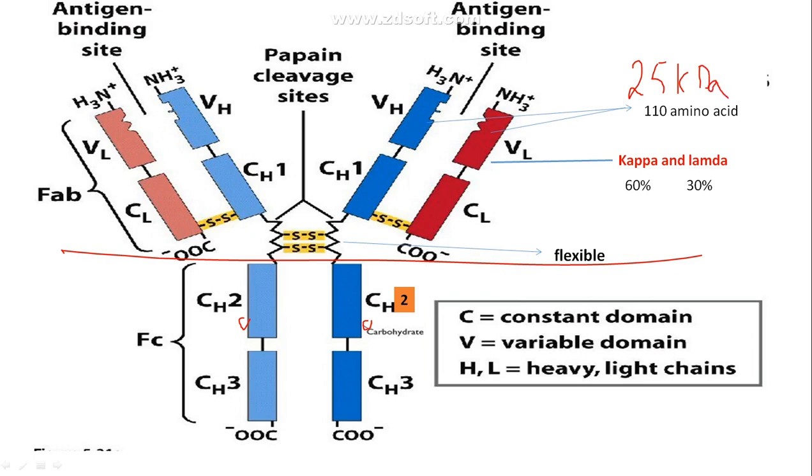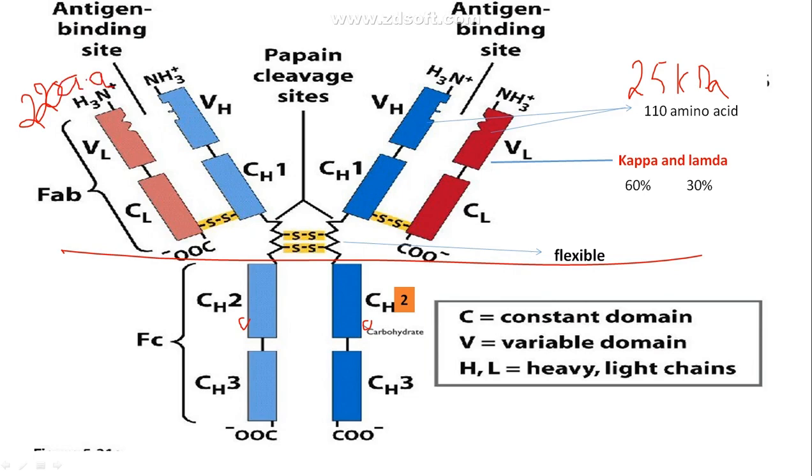And they have approximately 220 amino acids. Don't go along with this 110 now, I will tell you about that later. The light chain, this and this together weigh 25 kilodaltons, and together they have 220 amino acids. Why amino acids? Because they are glycoprotein.